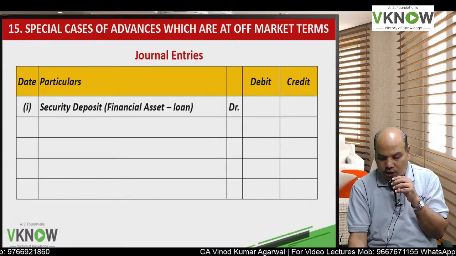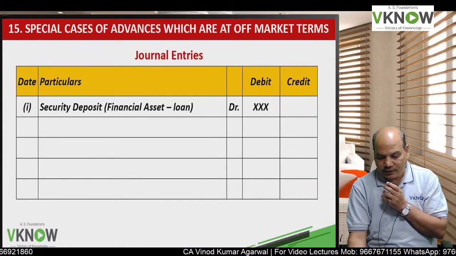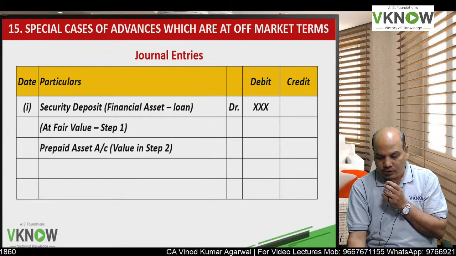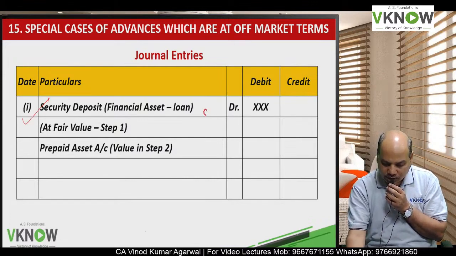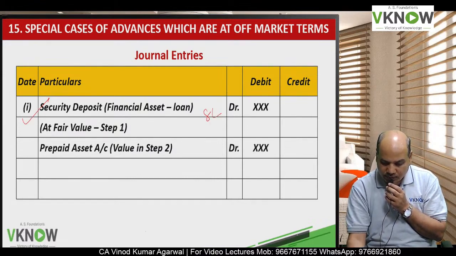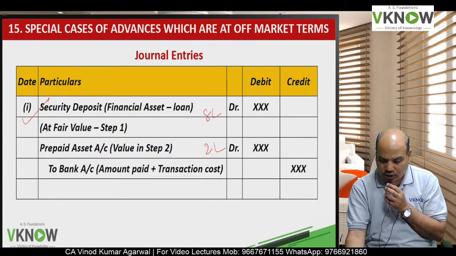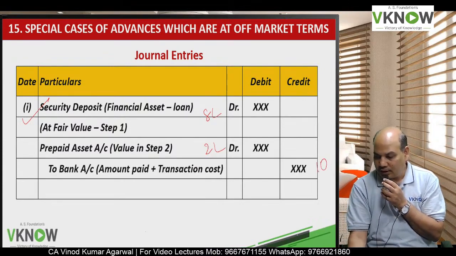So the journal entry now will be: security deposit account debit 8 lakh, prepaid asset account debit 2 lakh initially, and to bank account 10 lakh.